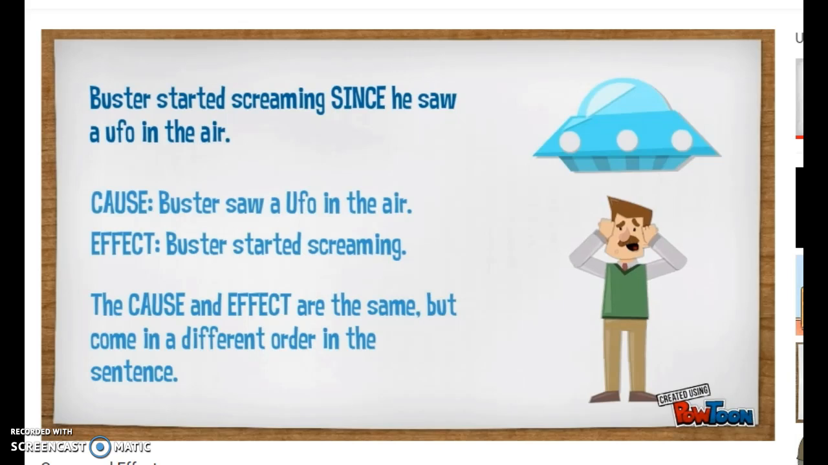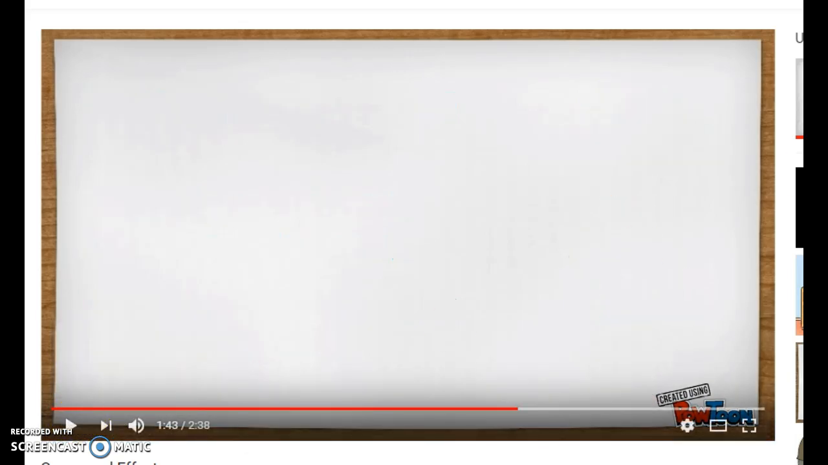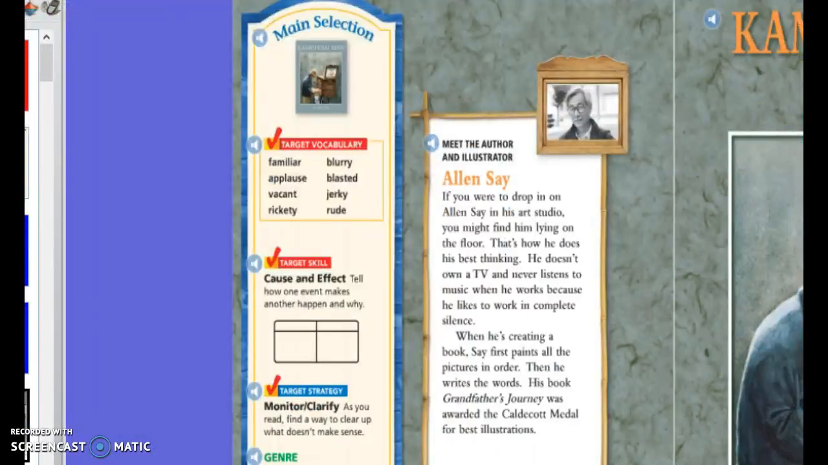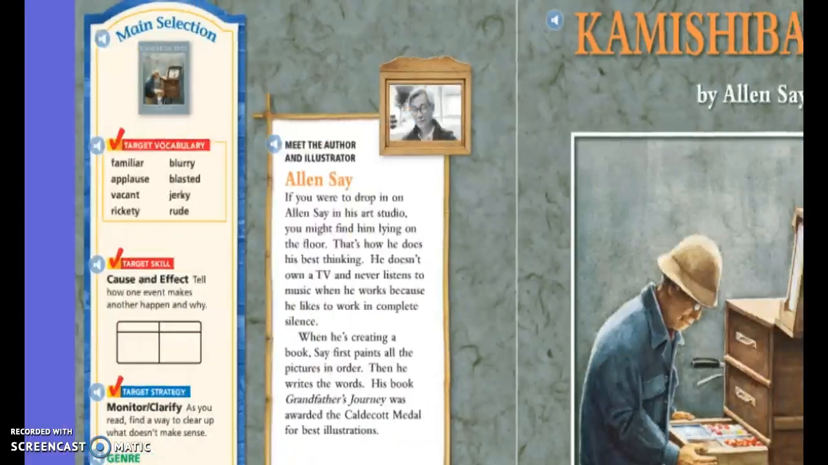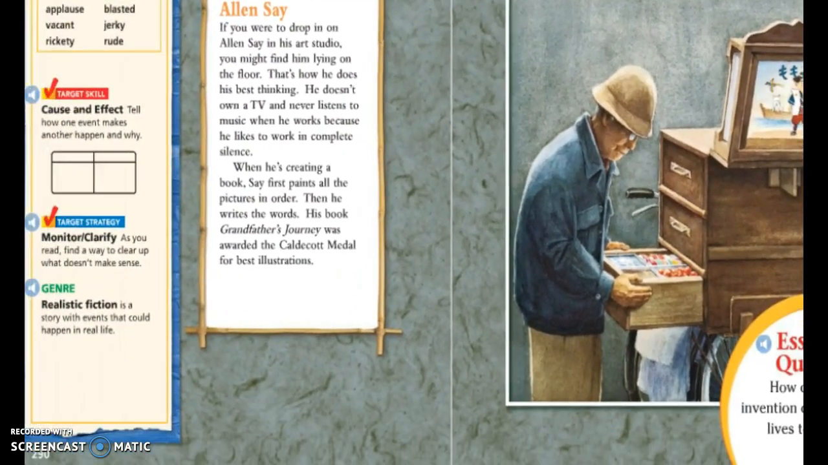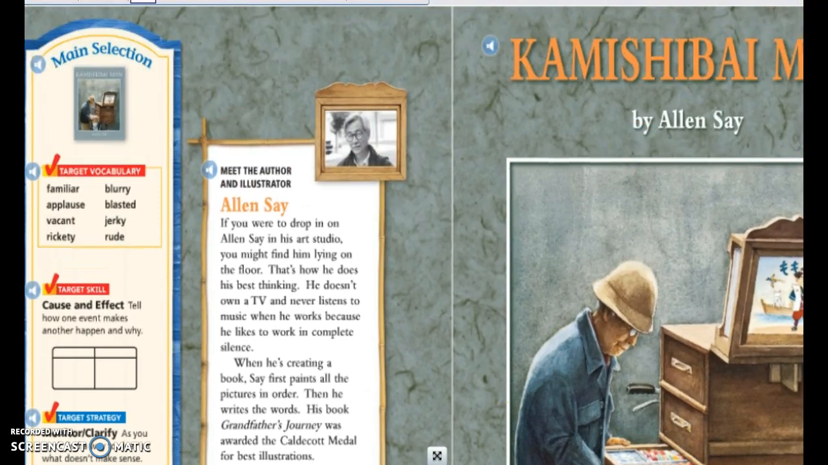Cause and effect are still the same. They just came in a different order. Okay, so now that we've had a little bit of practice, let's go back to our story, the Kamishibai Man, and let's see if we can apply what we just learned about cause and effect relationships to our story.